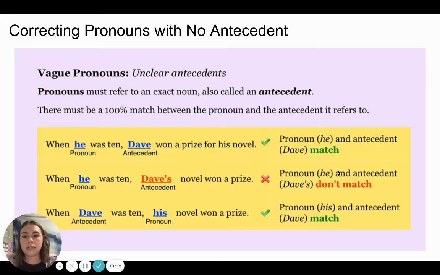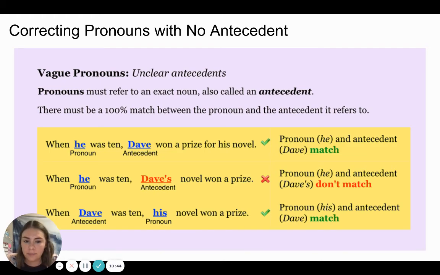Now let's look at correcting pronouns with no antecedent. Vague pronouns, such as unclear antecedents. Pronouns must refer to an exact noun, also called an antecedent. There must be a 100% match between the pronoun and the antecedent it refers to. For example, when he was 10, Dave won a prize for his novel. The pronoun he and the antecedent Dave match, so we are good.